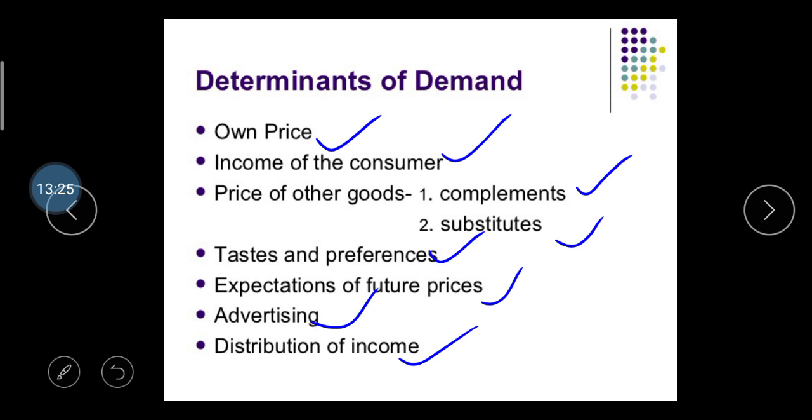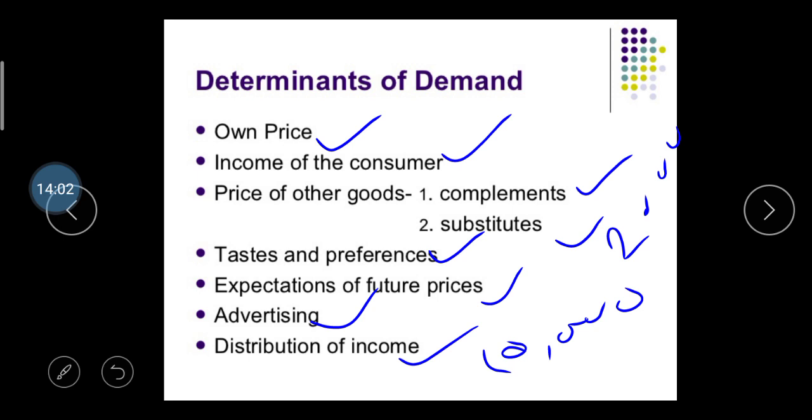Then after, distribution of the income. If you consider the income in your family, right, say your family income is 10,000 rupees and your family has 5 members, then the distribution per head is 2,000 rupees. If your family income rises from 10,000 to 20,000, then the income per head rises from 2,000 to 4,000. So your quantity of demand automatically increases, right? I hope you understand about it.